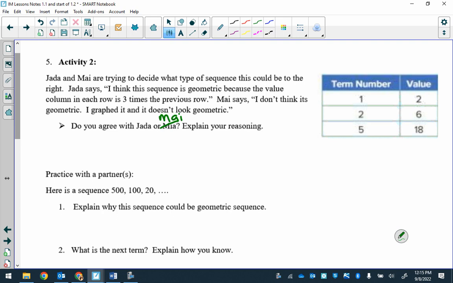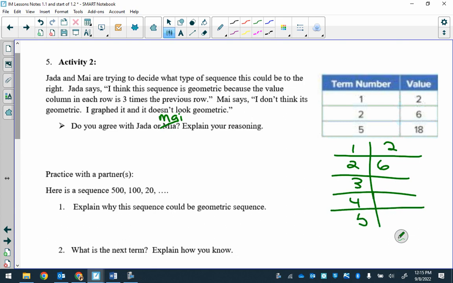So by looking at it, we could say you are correct, by the way. Jada thought it was geometric because she was ignoring this term number column, right? And by looking at the values, it seems geometric by multiplying by 3, right? But there's terms missing, right? So if we included those terms, which you need those term numbers in order to distinguish what the sequence is, it would be arithmetic. What is it going up by? Can we figure it out? 4, right? So 2 plus 4 is 6, 10, 14, and then 18.